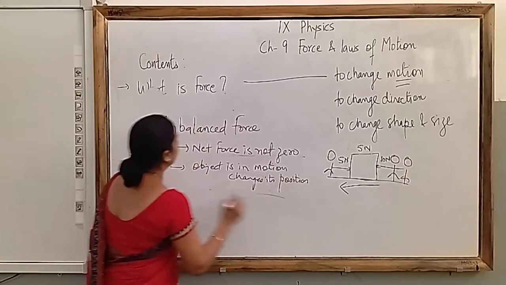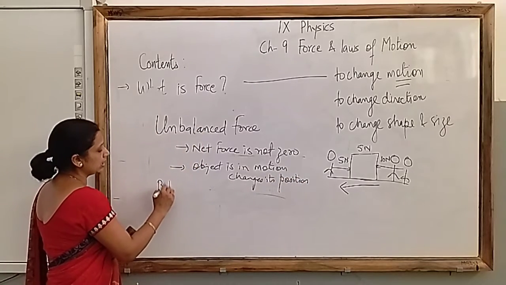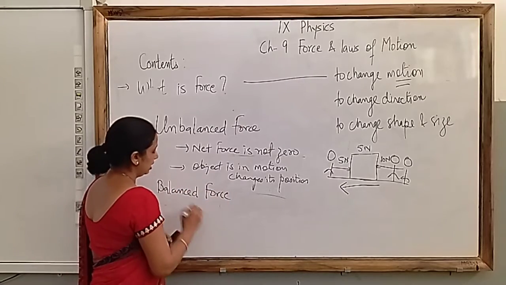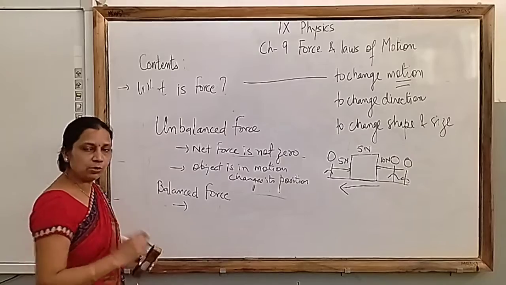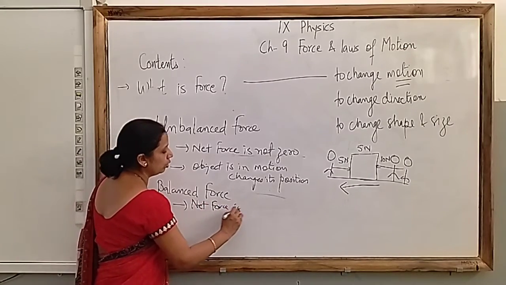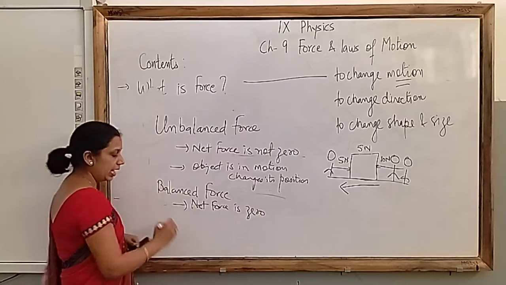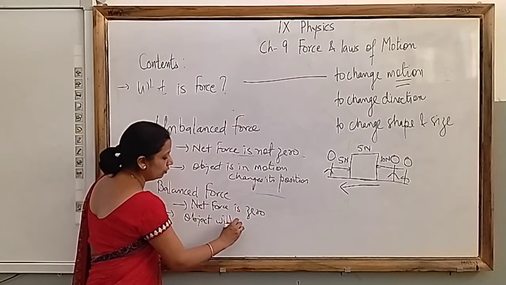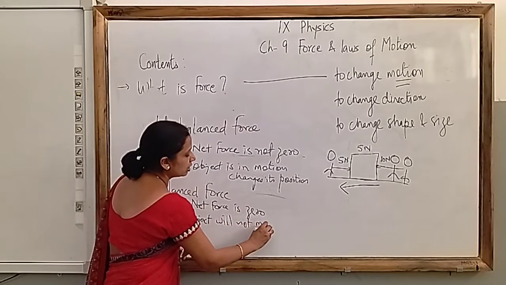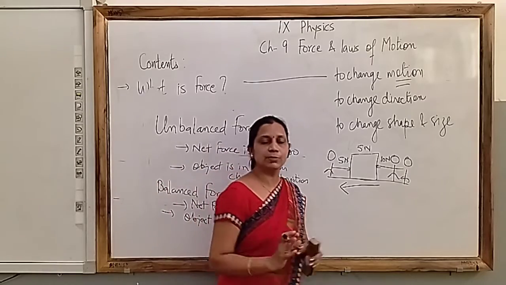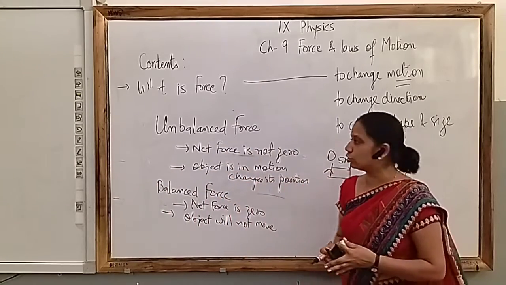And second one, balanced forces: when forces are acting on a system in such a way that your total force or net force is zero, and object will not move or it will not change its position. Hope concept of balanced and unbalanced forces is clear to you.